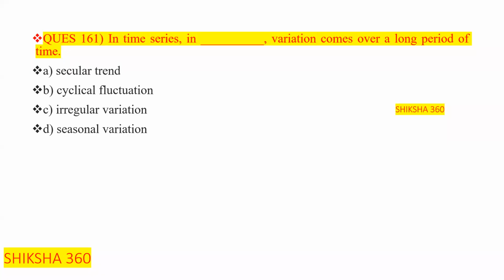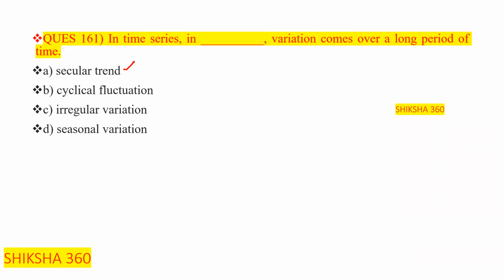In the time series, in dash variation comes over a long period of time. That is, variation comes over a long period of time. First option is secular trend. B option is cyclical fluctuation. C option is irregular variation. D option is seasonal variation.